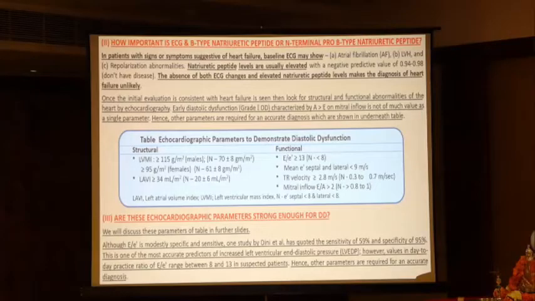Once the initial evaluation is consistent with heart failure, then look for structural and functional abnormalities of the heart by echocardiography. Early diastolic dysfunction, grade 1, is characterized by A more than E. It is actually the mitral valve inflow velocities; A is more than E if there is diastolic dysfunction.